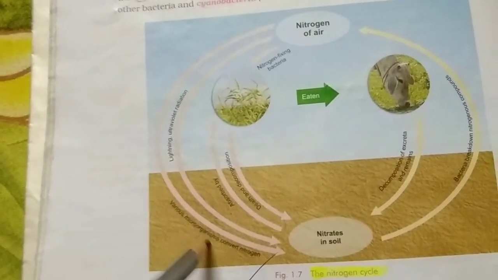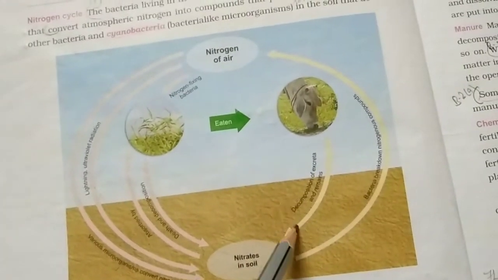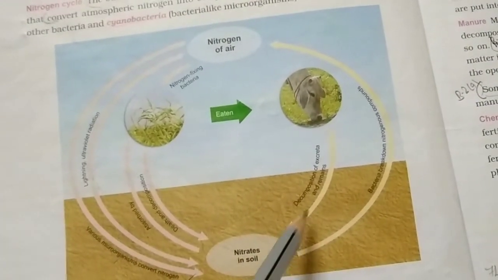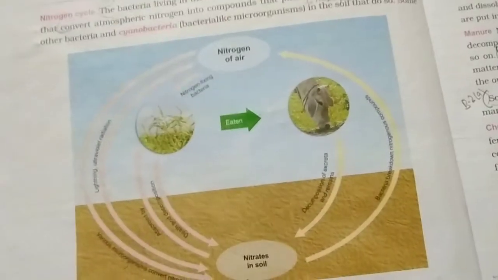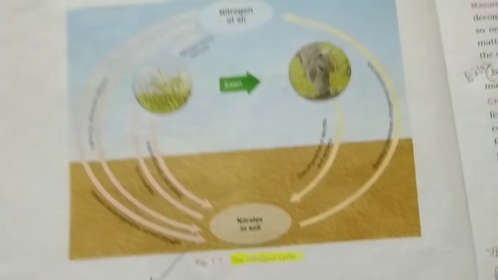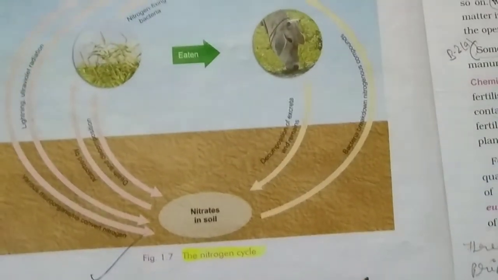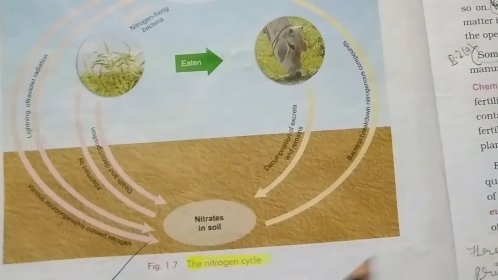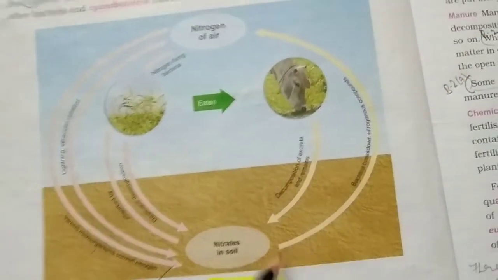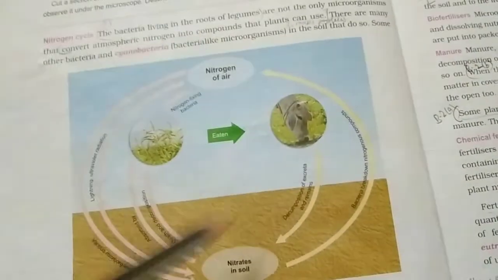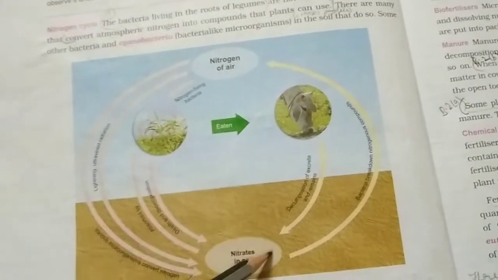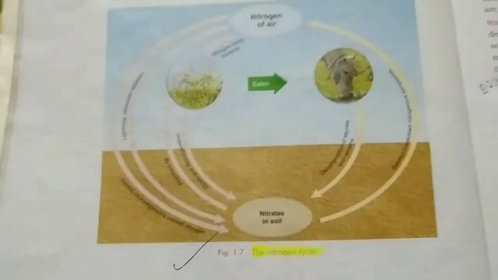Various microorganisms convert nitrogen, and through decomposition of excreta and remains of animals, nitrogen comes into the soil, and again with the process of bacterial breakdown of nitrogenous compounds, this nitrogen goes back into the air. So this is a cyclic process and this process continues.